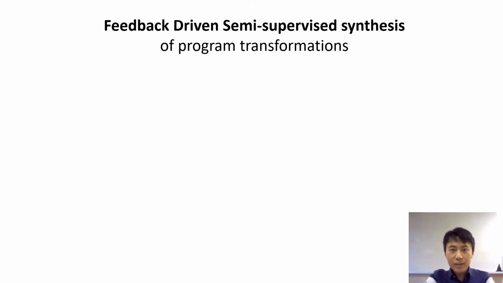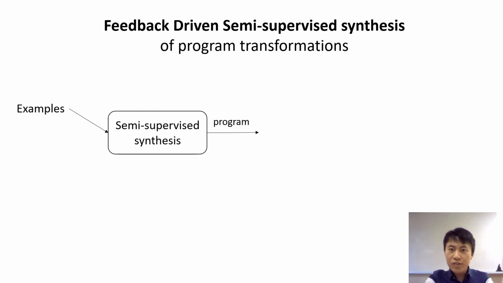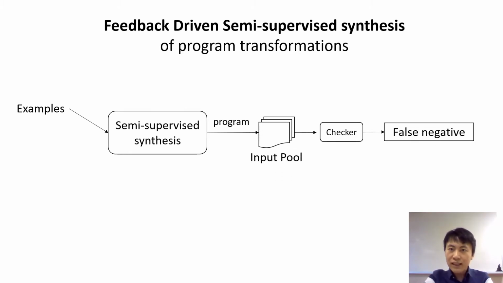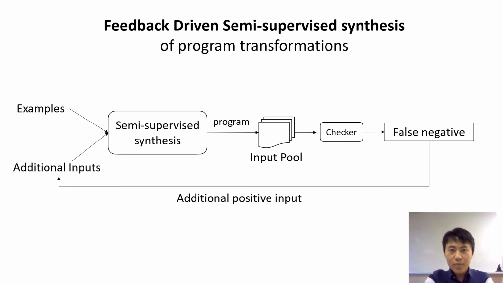Now we have another important question. How can we generate additional inputs? Here we propose to find additional inputs in a feedback loop. With the input-output example, the synthesis engine first synthesizes a program, which is then run on the input pool. If the program produces a false negative, that is, an input that should be transformed but the program failed to transform, then we add it as an additional input. This process continues and the program keeps being refined with the goal of synthesizing a better program.